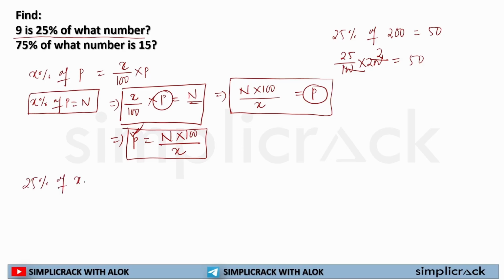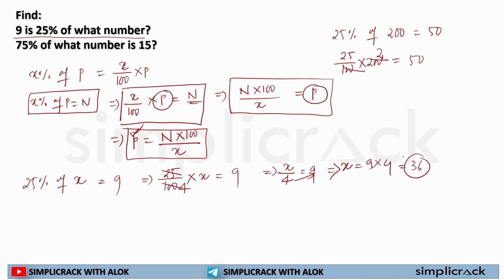25% of X is 9. So I can write it like this: 25 by 100 multiplied by X is equal to 9. If I divide 100 by 25, I will get 4. So I can write X by 4 is equal to 9. Now this 4 will come to this side and get multiplied. X is equal to 9 multiplied by 4, which is 36.